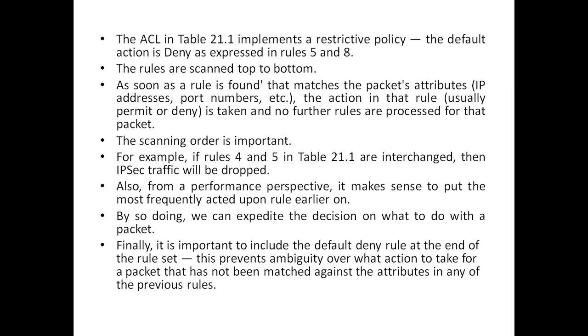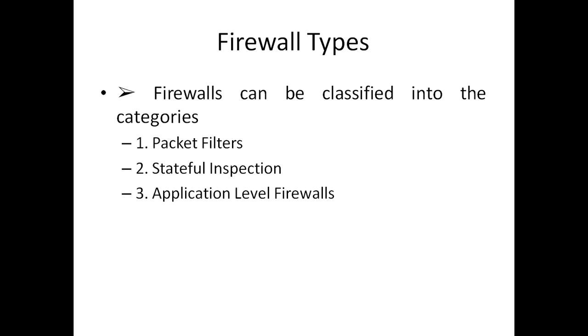Finally, it is important to include the default deny rule at the end of the rule set. This prevents ambiguity over what action to take for a packet that has not been matched against the attributes in any of the previous rules. So that's why the last rule 8 is included: if the packet's attributes do not match any of the previous rules, then the default action should be deny.